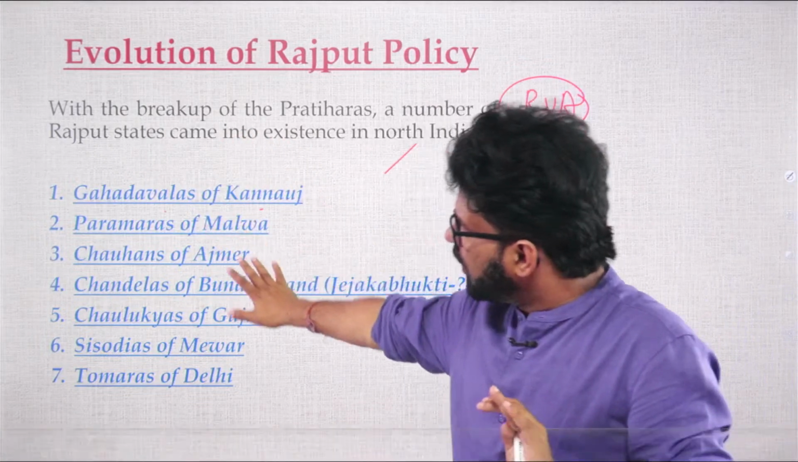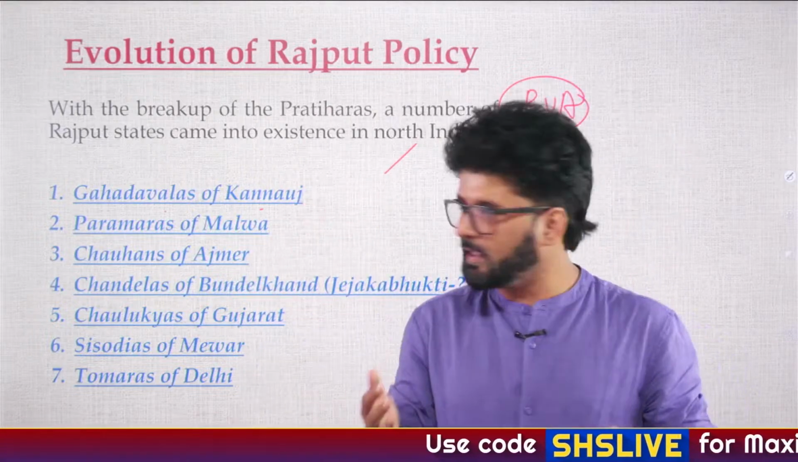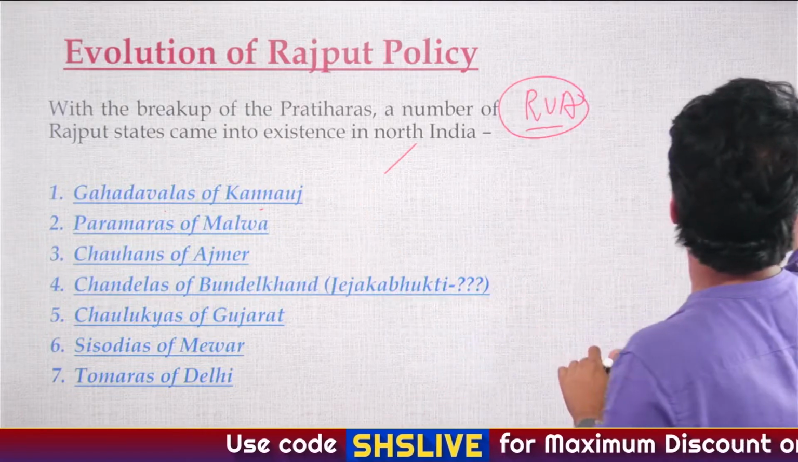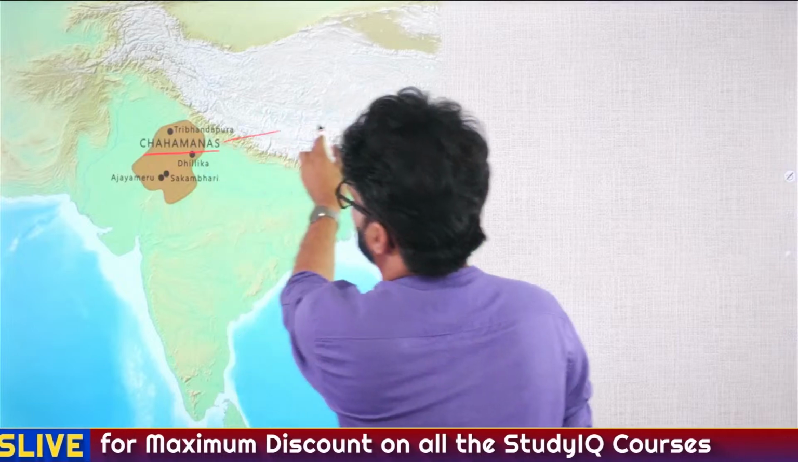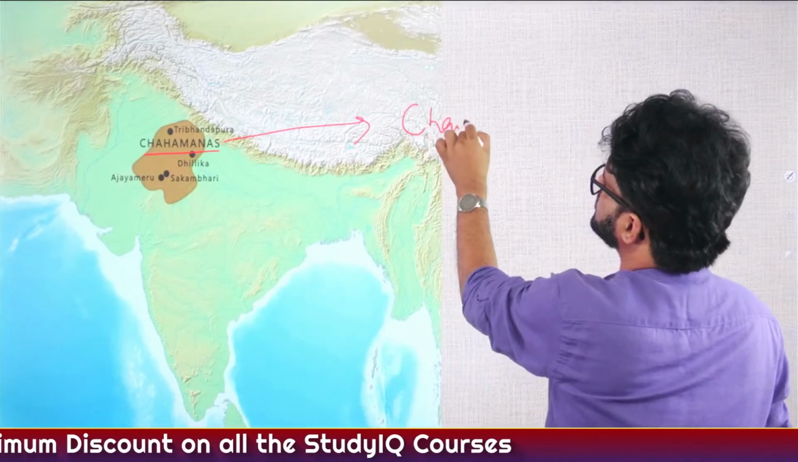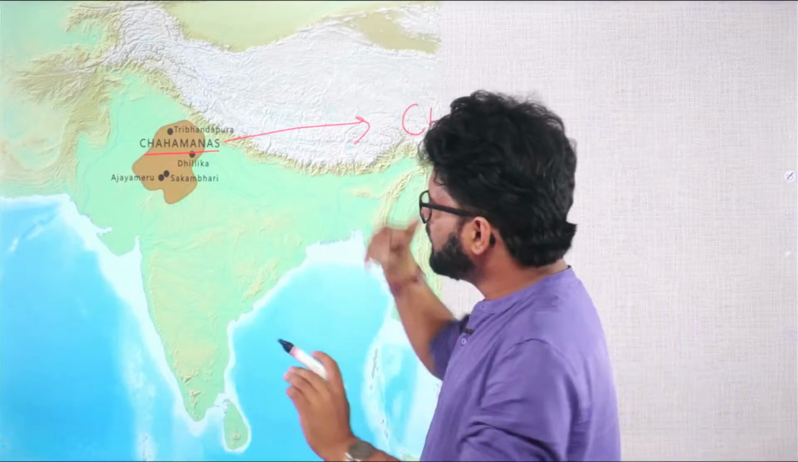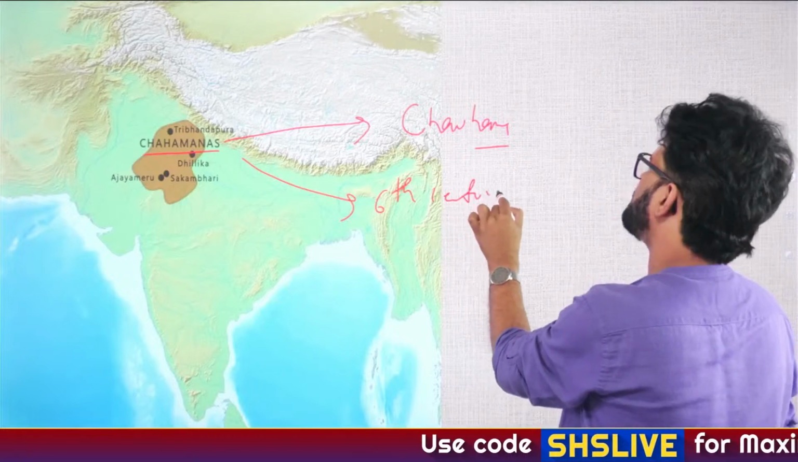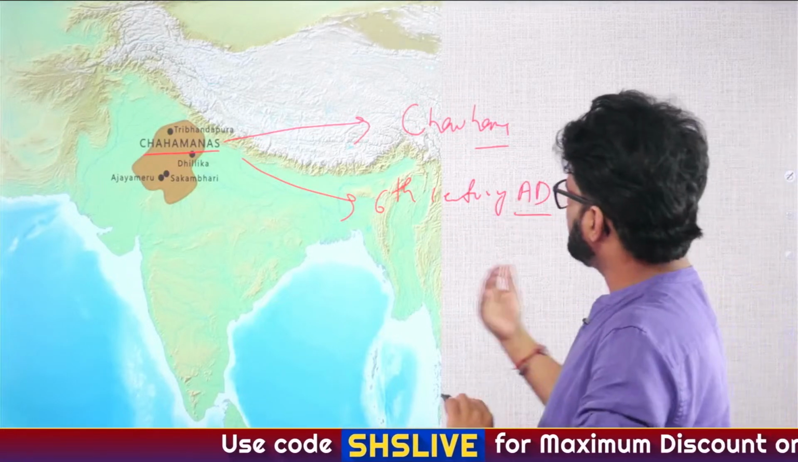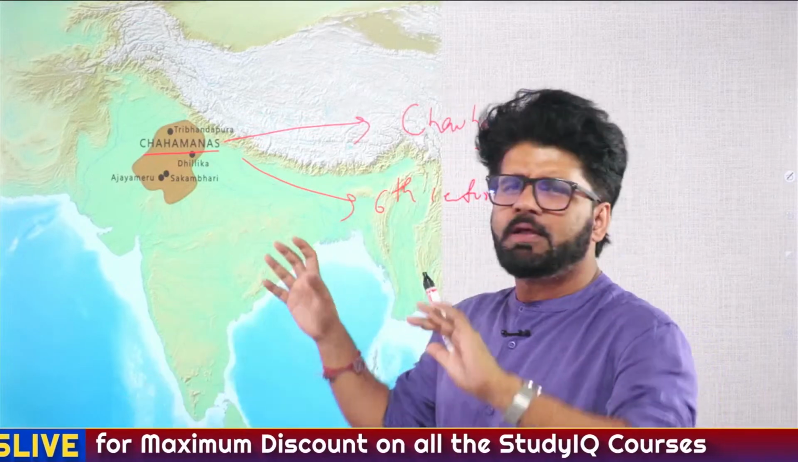So we'll talk about all these kingdoms one by one. I will show you the map, I will tell you certain things, and then we'll talk about them. So Gahadwalas of Kannauj. First of all, let's start with Chahamanas. Chahamanas, you also know them as Chauhans. There were different Chahamanas. Chahamanas emerged as early as the 6th century AD. They remained active till the 12th to 13th century AD.